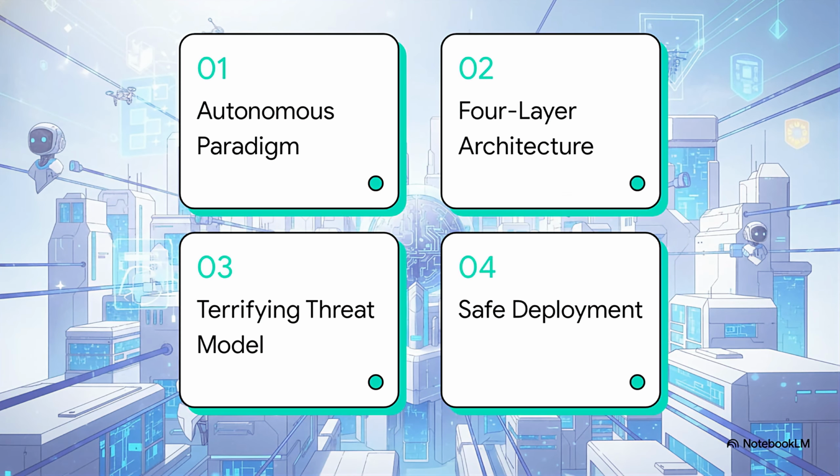So here is our roadmap for today. We'll start with the autonomous paradigm shift, then unpack that 4-layer system architecture, dive into the terrifying threat model, and finally cover safe deployment and isolation. Let's get right into it.